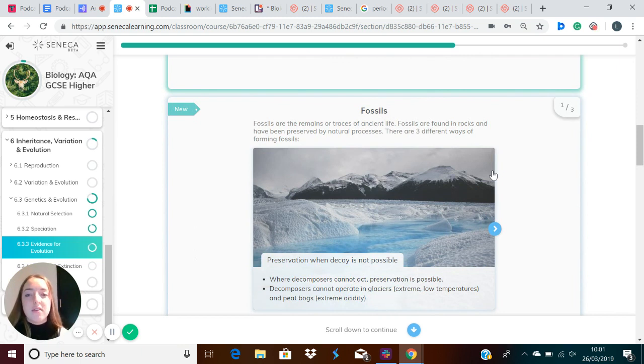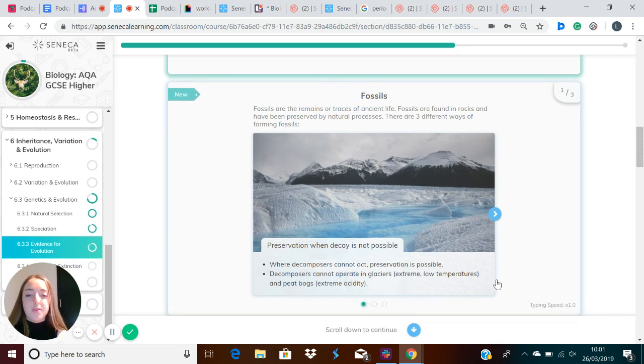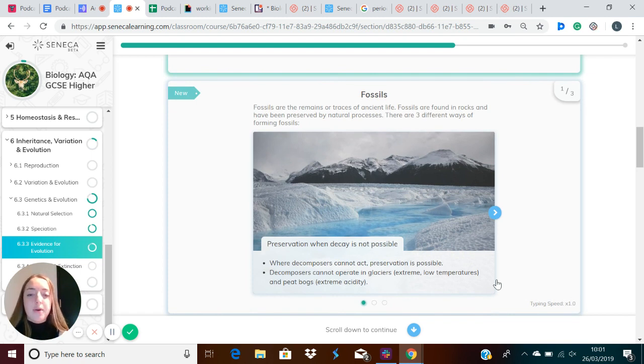What are fossils? Fossils are the remains or traces of ancient life. They are found in rocks and have been preserved by natural processes. And there are three different ways of forming fossils. One is preservation when decay is not possible. Where decomposers cannot act, preservation is possible. So, for example, decomposers cannot operate in glaciers because this is an extreme environment with very low temperatures, so enzyme action doesn't really work. And also in peat bogs, which are very acidic, so the pH is too low.